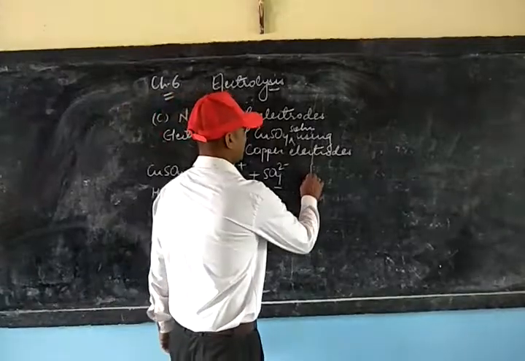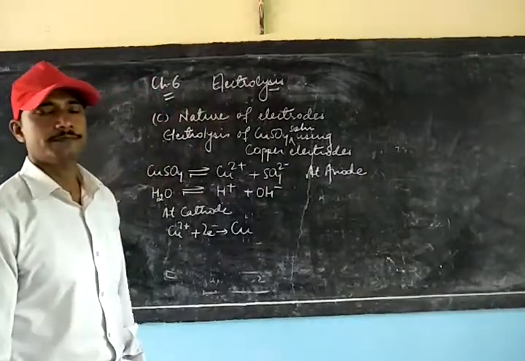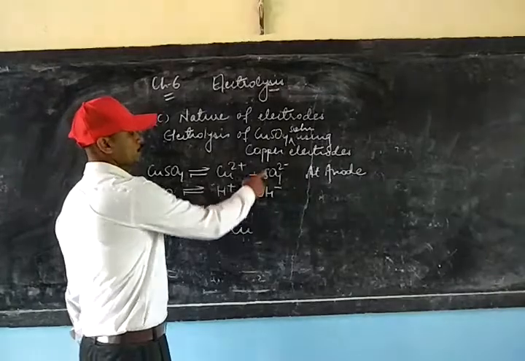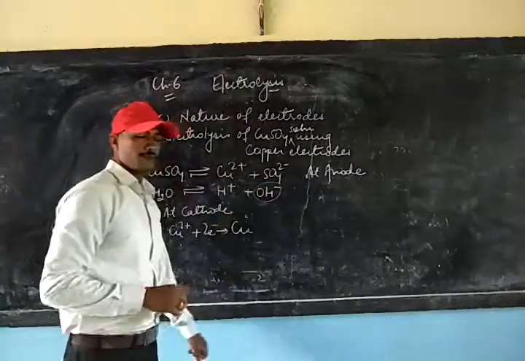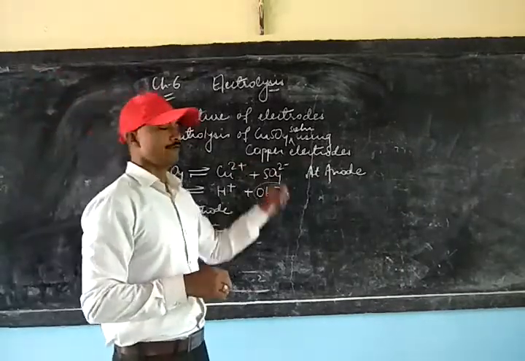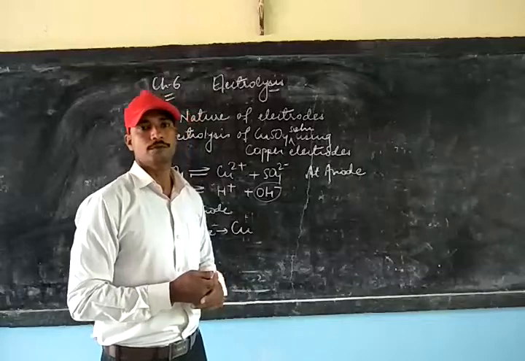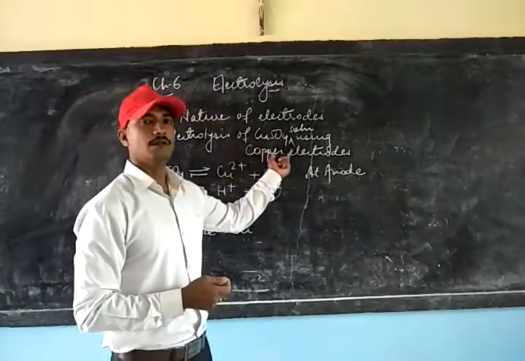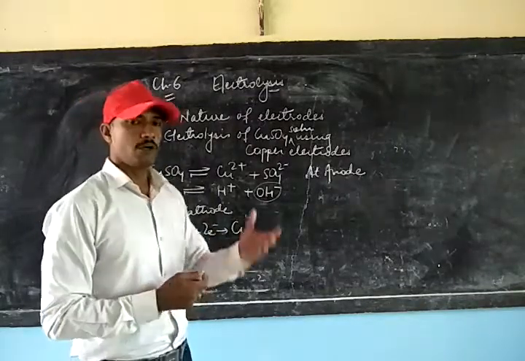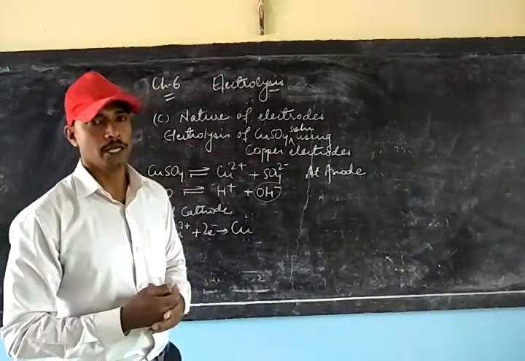But when towards the anode is concerned, in this case, you know that out of these two, it is hydroxyl ion that should be discharged first, because hydroxyl ion is below sulfate ion. But we are not going to discharge hydroxyl ion also, because you can see copper has been taken as the active electrode, that is anode. So it will be copper first that is going to lose the electron.